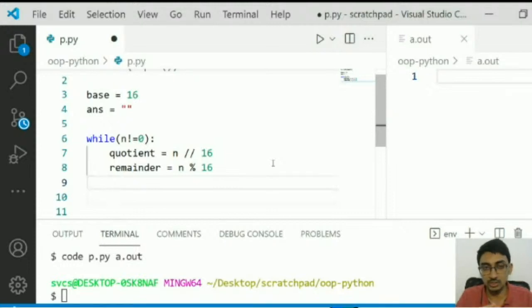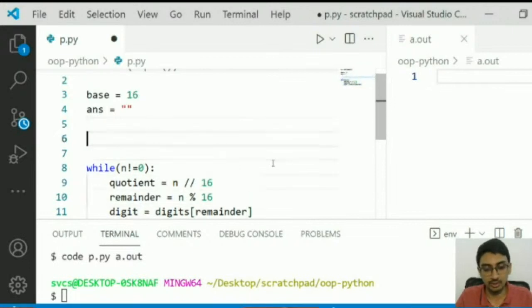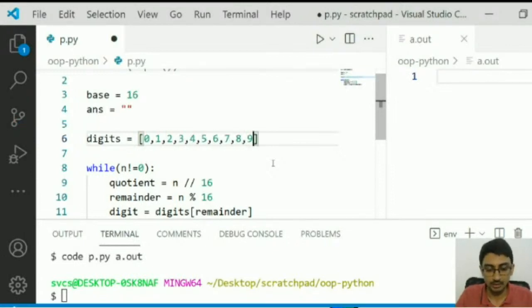This is n modulo 16, and now this remainder, you have to find the right digit for it. So I'll say digit is equal to digits of remainder. I'm going to create a list called digits, which is 0, 1, 2, 3, 4, 5, 6, 7, 8, 9.